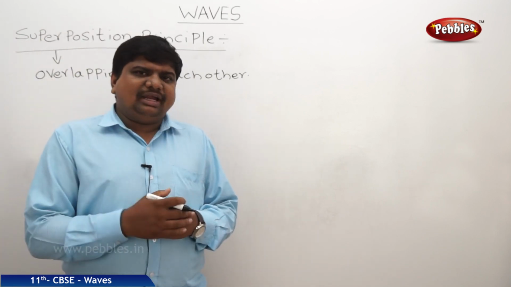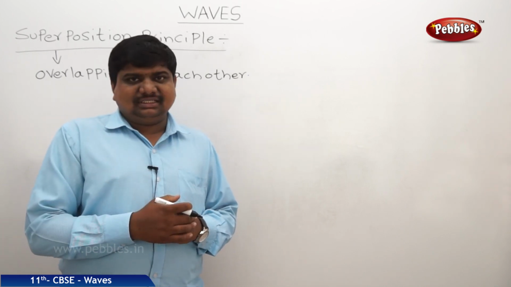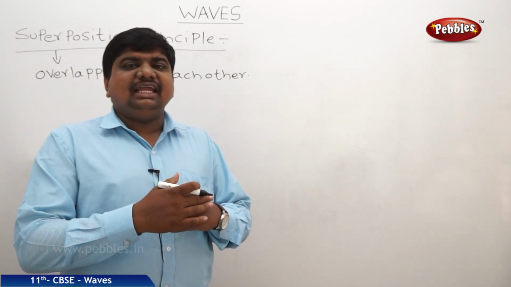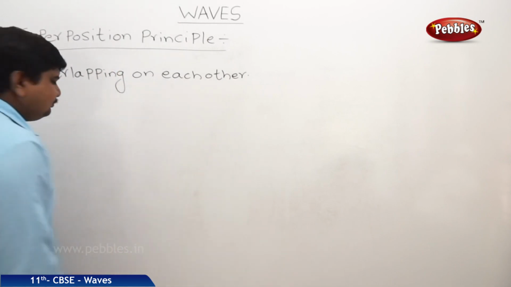At some points when they meet together, the resultant displacement of those two waves is equal to the vector sum of the individual displacements. This is called the superposition principle.